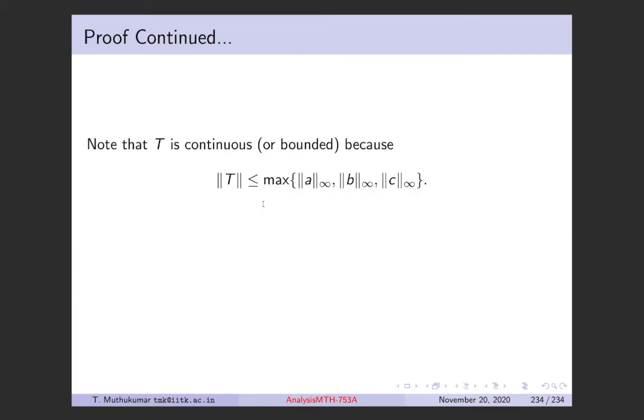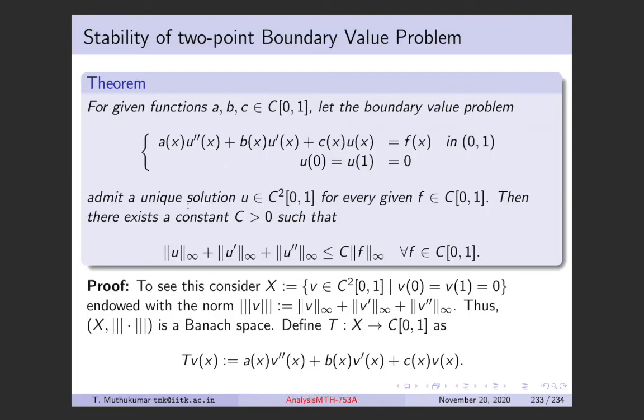By this fact, T is surjective, because for every given F there is a solution U. And it's also injective because you have exactly one, unique solution. So T is actually a bijection here.